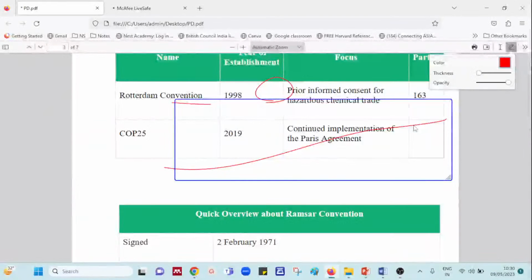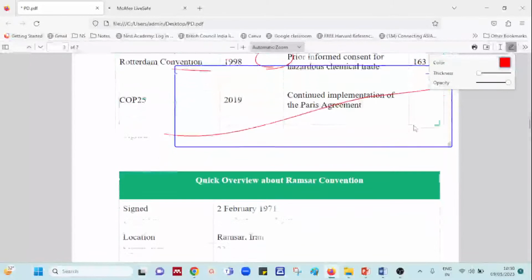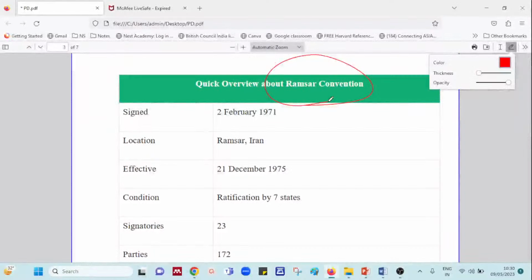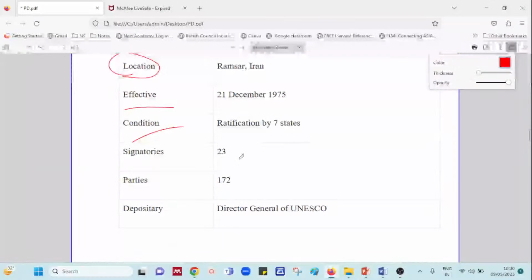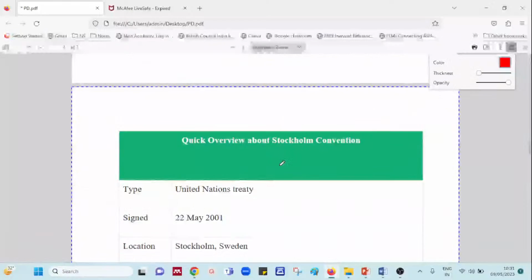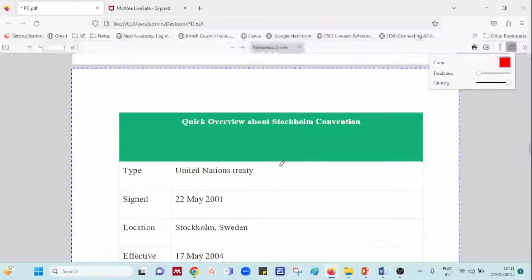So now remember, I have today given you just an overview. Now I'll tell you what exactly we are going to do in coming classes. Like we had done the first convention, Ramsar Convention: when this convention was signed, what was the location, from when it became effective, what is the condition of this convention, total number of signatories, total number of parties, and important features. This is not only for Ramsar, we are going to do this for each and every important agreement, and then we will be understanding.